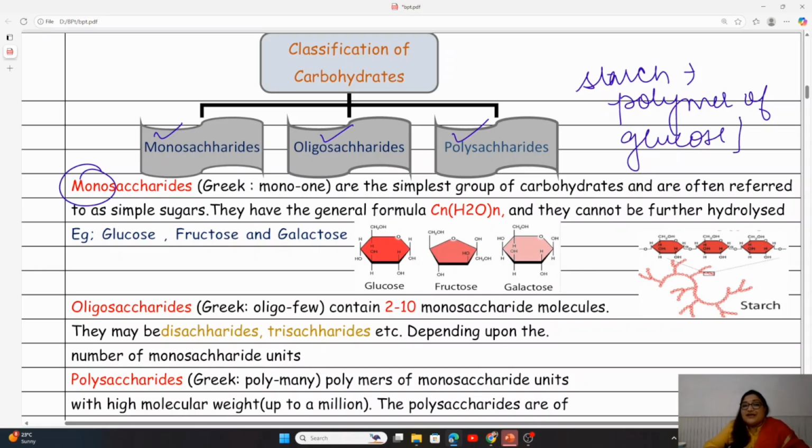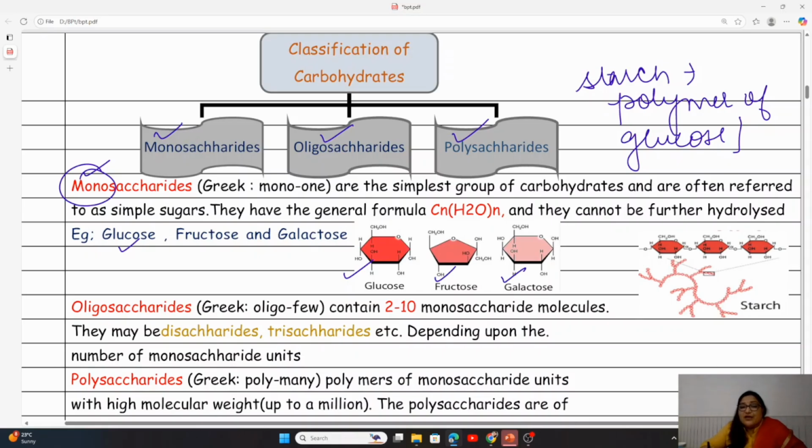So from here we can understand that if a single subunit of any sugar or carbohydrate is present, this is known as monosaccharide. Examples: glucose, fructose and galactose. So the general formula is CnH2nOn, and we cannot break glucose into a simpler molecule than that.